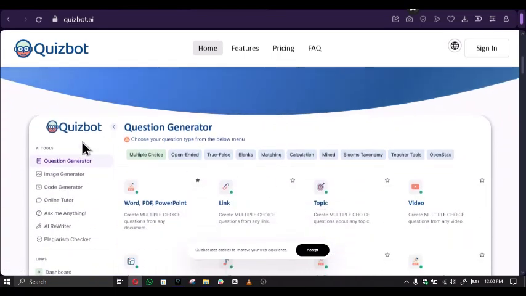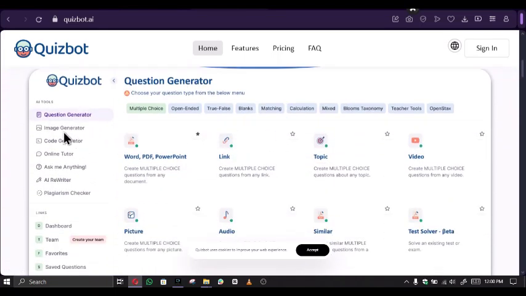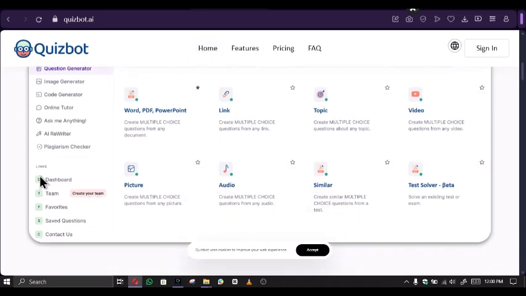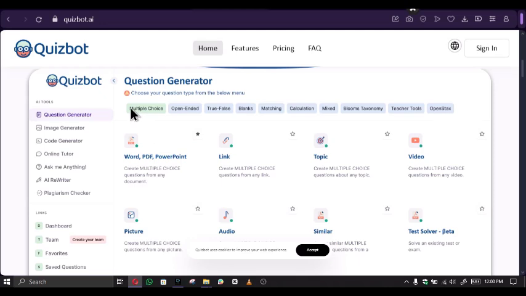So as you can see, it's very good for question generation, image generation, code generation, and online tutoring. You can ask it any question, you can ask it to rewrite for you, and also to check for plagiarism. You can work as an individual or as a team. You can see your saved questions, as you can see here.